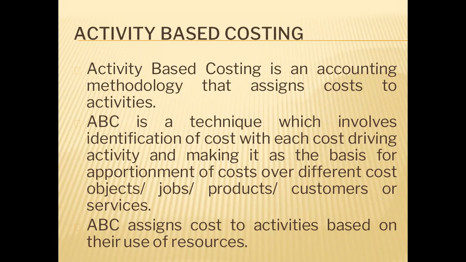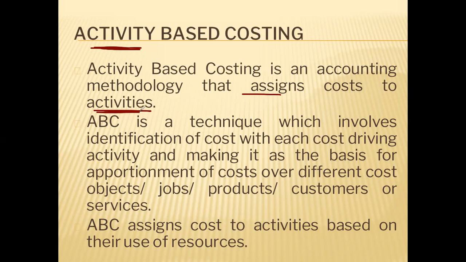But in activity-based costing, we will use activities for apportioning overhead to the products. So it is a modern technique that assigns cost to activities. Here first we will identify the activity of the company department, then we will allocate cost to the activity, then we will allocate it to the product.